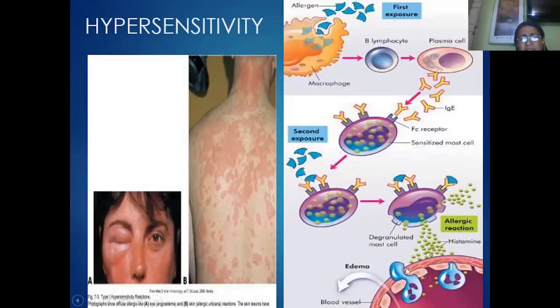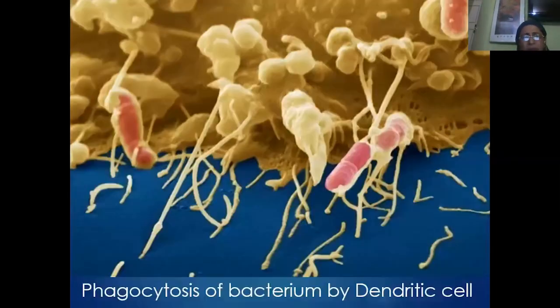So the released histamine causes the inflammatory response, which causes the swelling or the bronchodilation. It is nothing but the bronchitis or the asthma or the dilation of blood vessels and collapse of the respiratory system. So thereby the person will be coughing continuously.